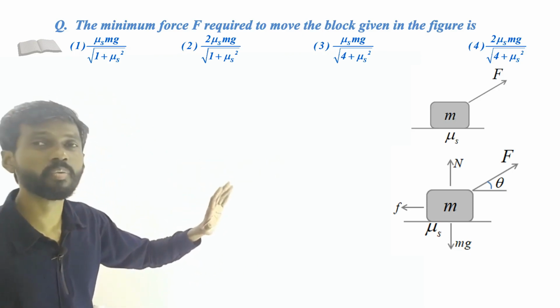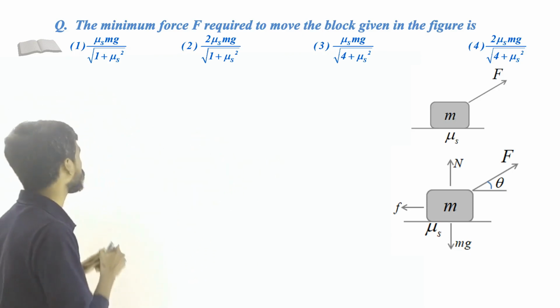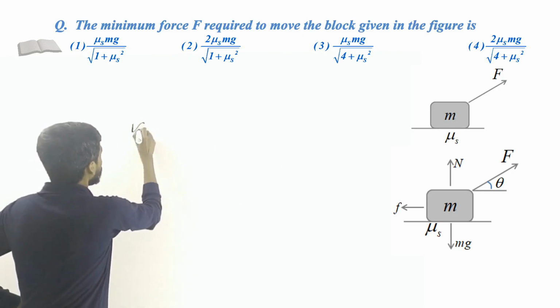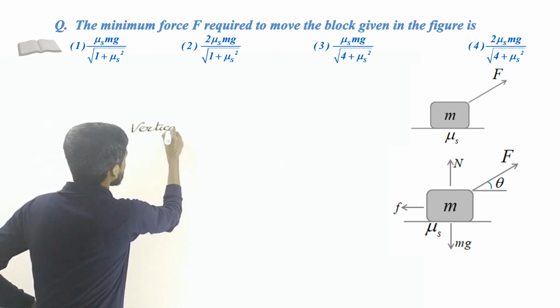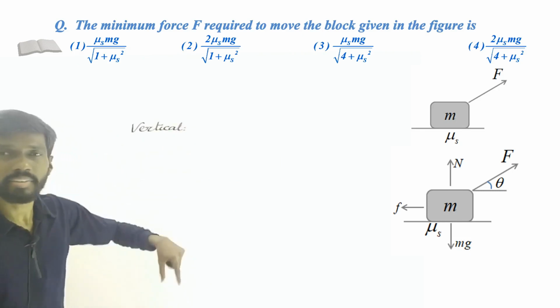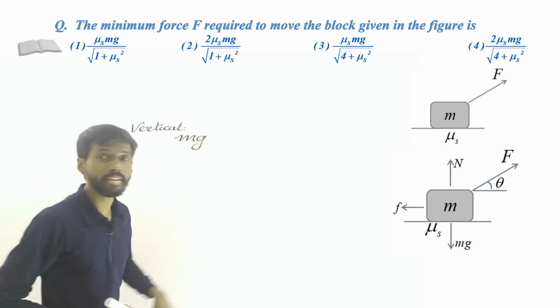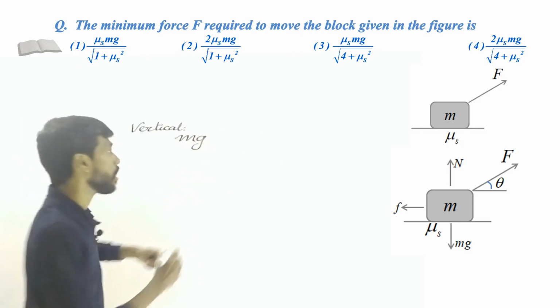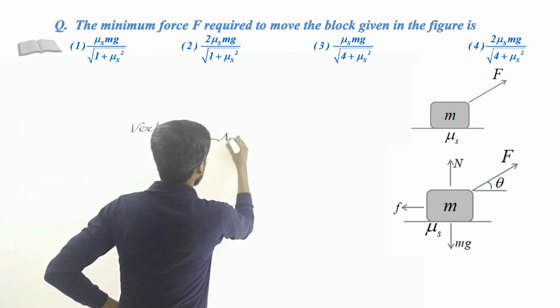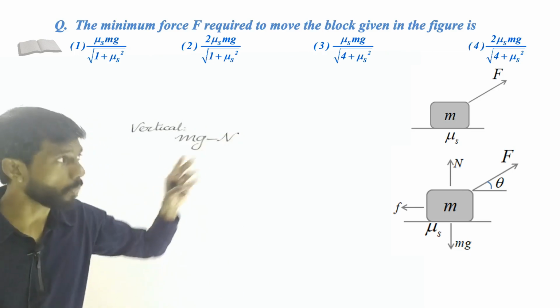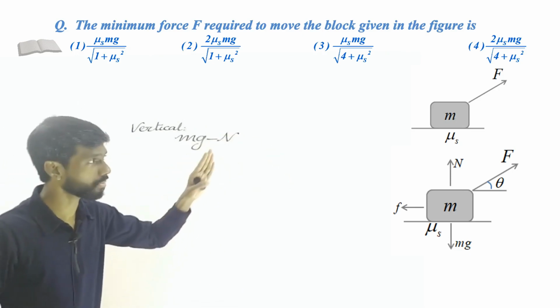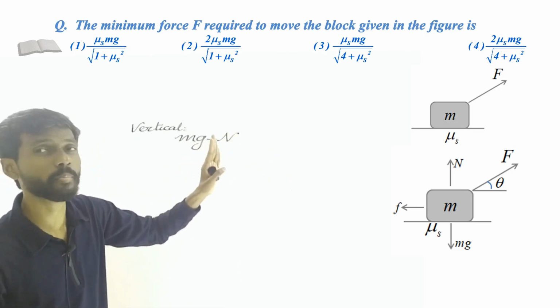Now let us consider the vertical direction. What are the forces acting in the vertical direction? Gravitational force in the downward direction, so mg, and then normal reaction in the upward direction, minus N, and also the component of the force in the vertical direction. Because the force is not horizontal, it has a vertical component.